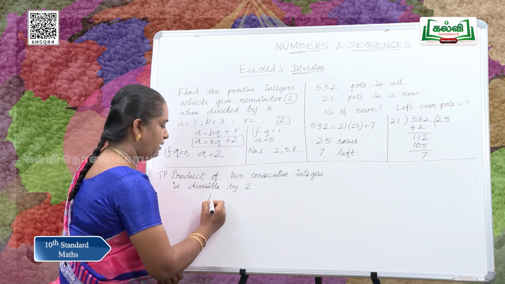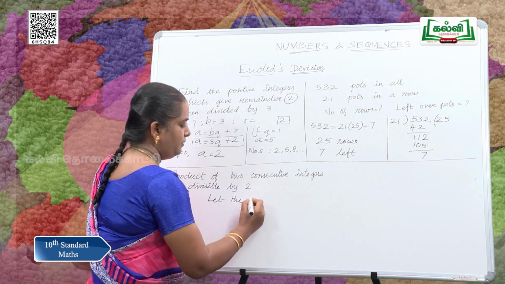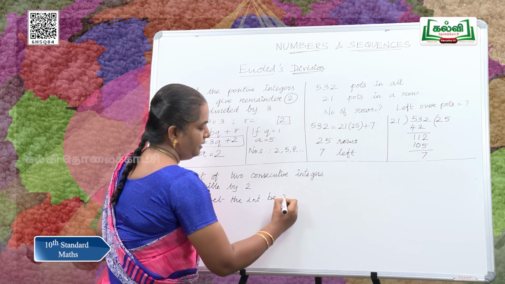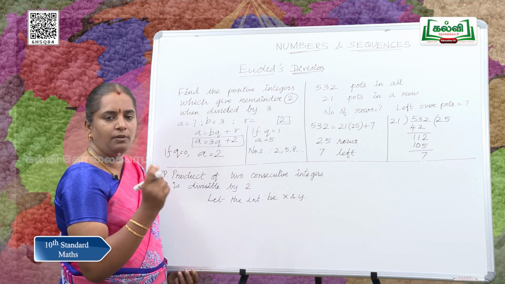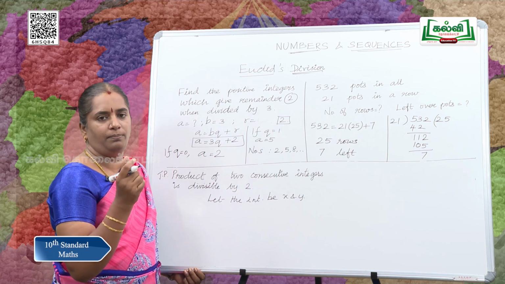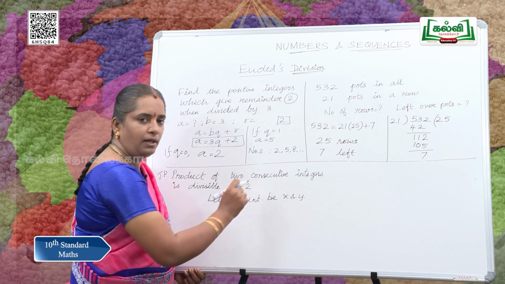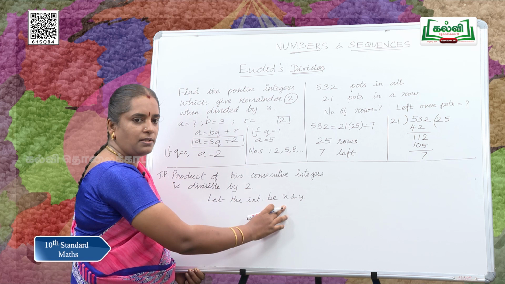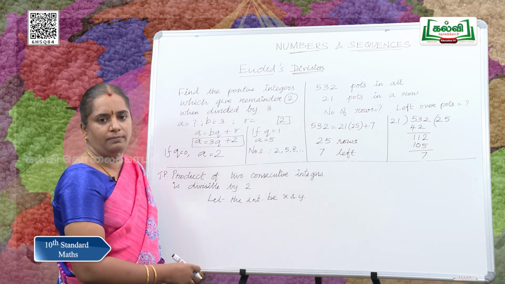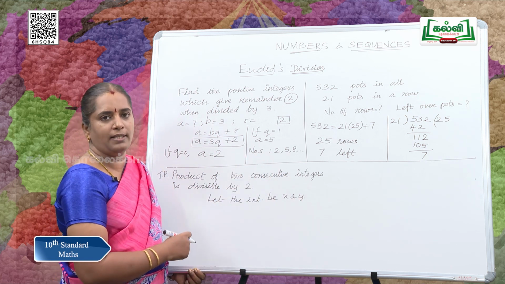For any two consecutive integers, one will be odd and the other will be even, or if the first one is even, the other will be odd. So, we are going to use those two cases.